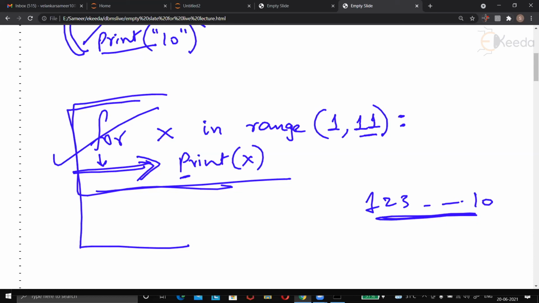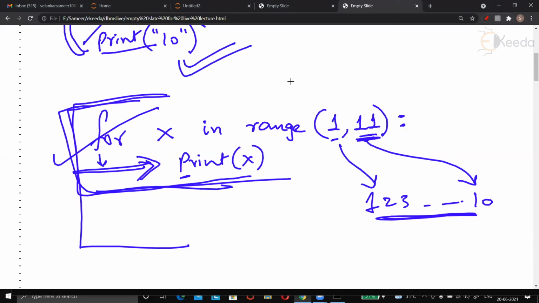So just compare those 10 lines that we wrote. There is somebody on chat. Hello students. Okay, this is the message from Ekida. So this is the code which will print all numbers from 1 to 10, not from 1 to 11. Just check this. Although I have written 11, it will be 1 less than this value. And this is the beginning, 1. So you can compare those 10 lines that I wrote against these 2 lines.